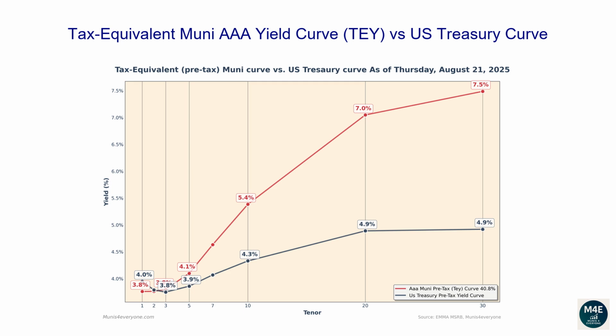Observing the current graph, we can see there are some parts of the tax-equivalent Muni curve currently trading above the Treasury curve. For example, if you wanted to buy a 30-year bond, a AAA Muni bond would yield 7.5% compared to a lower yield of 4.9% from a Treasury bond.